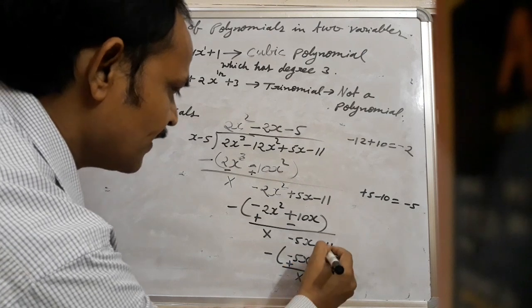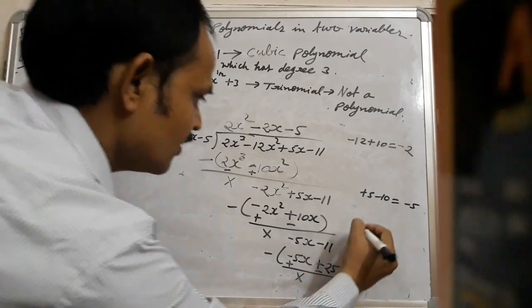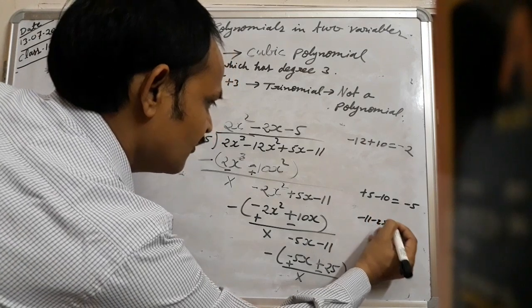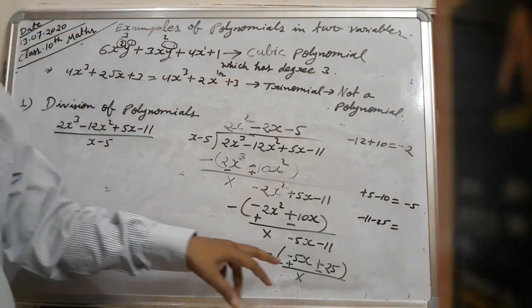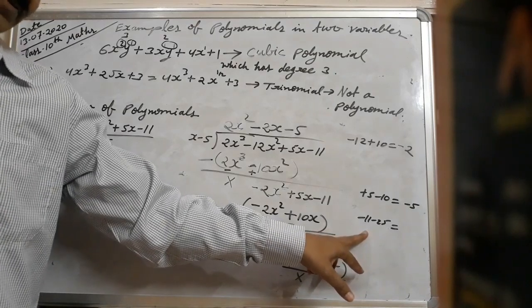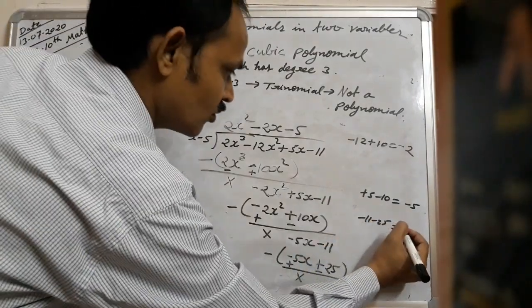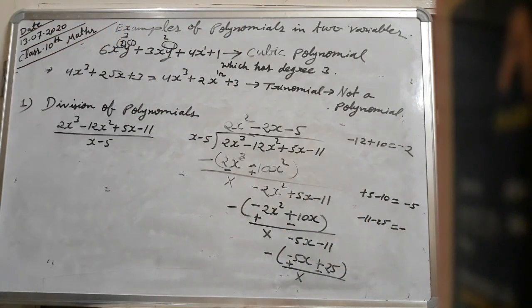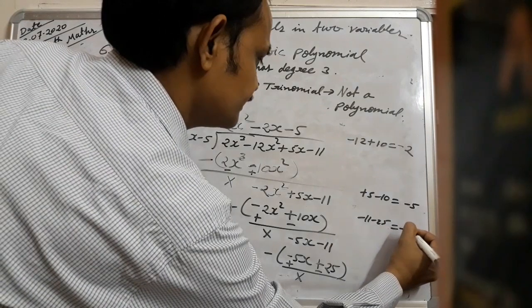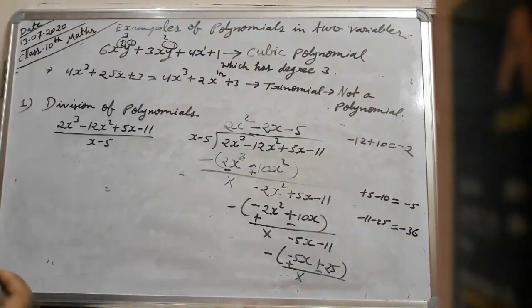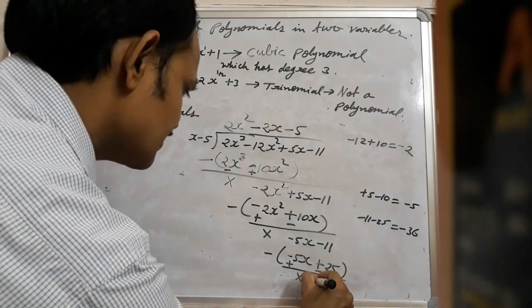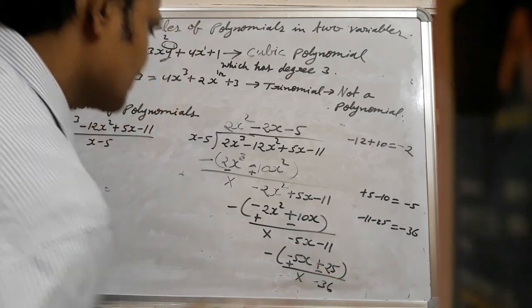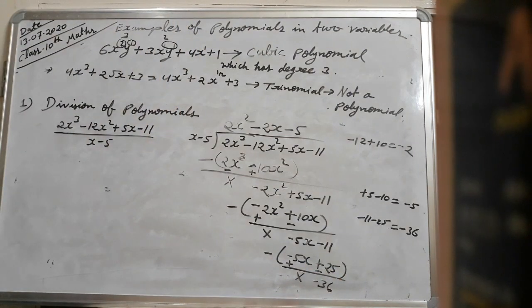Here 0, and minus 11 minus 25. For numbers with the same sign, we add the numbers. Minus will be taken common, and 11 plus 25 is 36. Here minus 36.